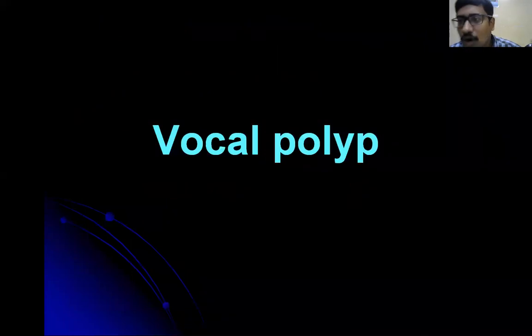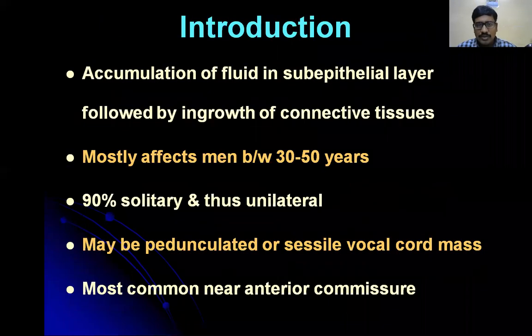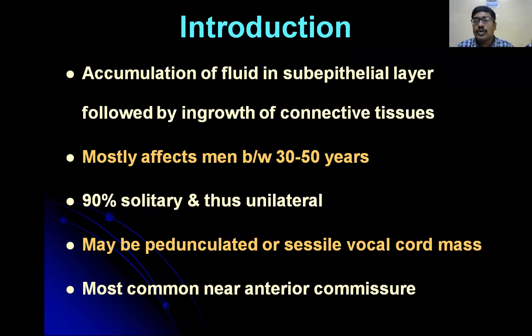So now we'll go to vocal polyp. The mechanism of vocal polyp is also the same. It is because of voice abuse, and the fluid is accumulated in the Reinke space, in the subepithelial layer. But here, after the formation of the fluid, that fluid will be sealed by fibrous tissue. So formation of the fluid and sealing of the fluid by fibrous tissue gives rise to a lesion called vocal polyp. So vocal polyp is accumulation of fluid in the subepithelial layer, that is below the squamous layer, followed by ingrowth of connective tissue, ingrowth of collagen tissue.